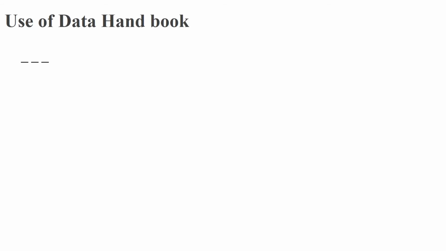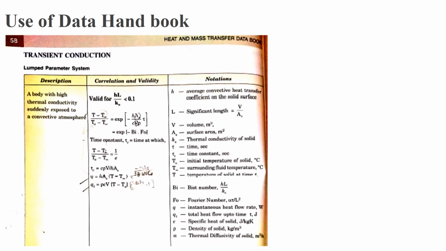Before that, we will see how to use the data handbook. All of you have the data handbook. For lumped heat analysis, go to page number 58. This is the 8th edition. Maybe in the latest edition the page number will be different, but the overall content will be the same. Here in page 58 we have transient conduction, lumped parameter system. The description is given: lumped means a body with high thermal conductivity suddenly exposed to a convective atmosphere, and this is valid for hL by K, meaning Biot number less than 0.1.